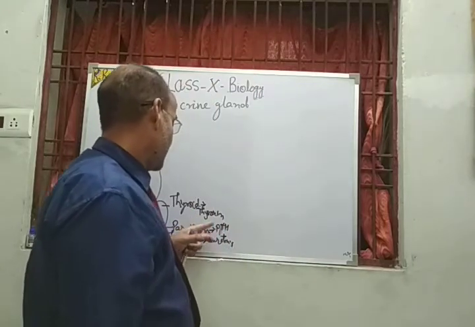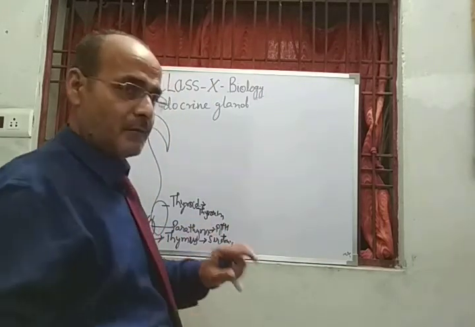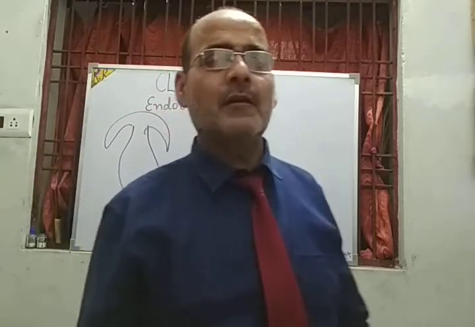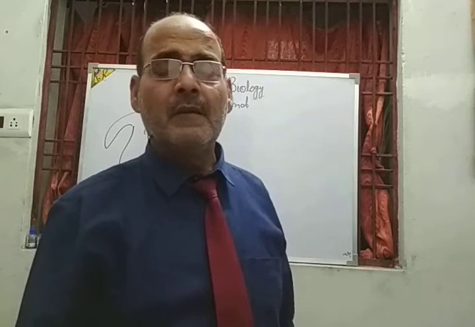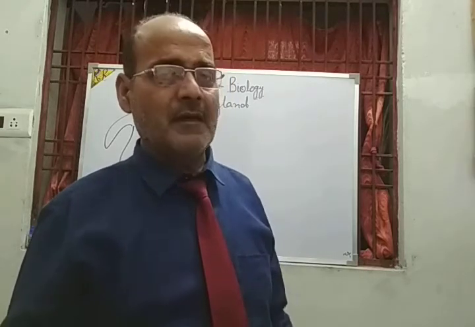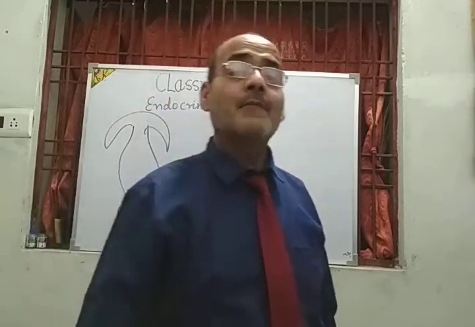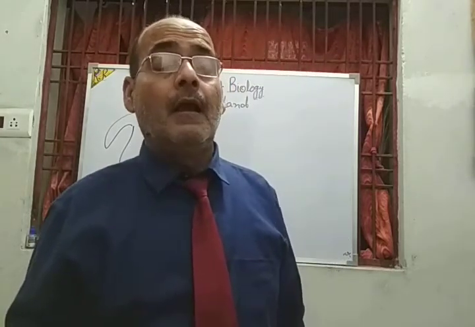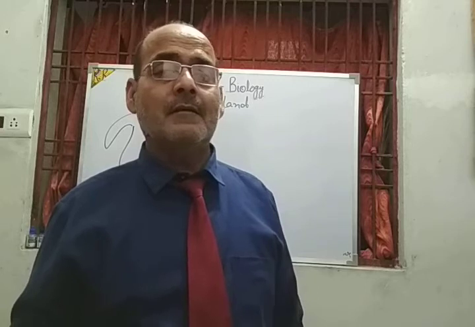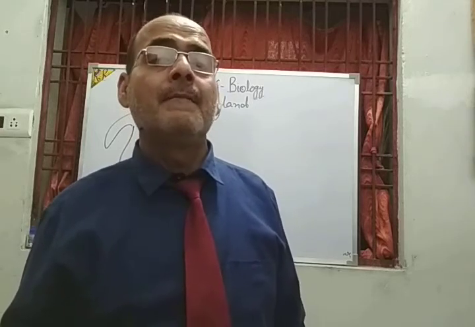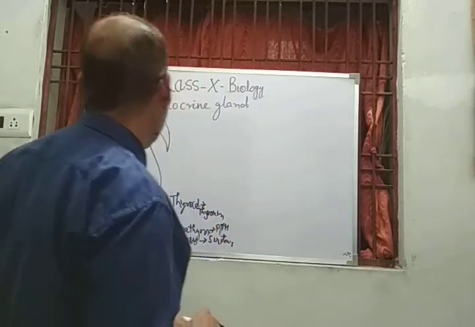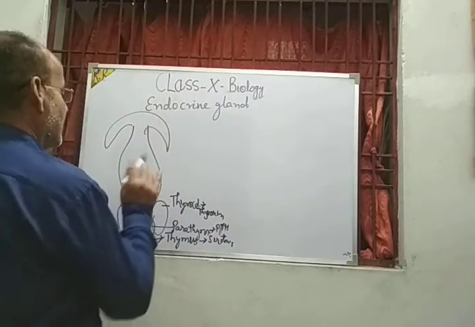So thyroxine and parathyroxine control the different metabolic activities like carbohydrate metabolism, protein metabolism, and fat metabolism. These metabolic activities are controlled by thyroxine. Hypersecretion of thyroxine results in a high metabolic rate, and less secretion of thyroxine results in a low metabolic rate. My dear students, this is the thyroid gland.